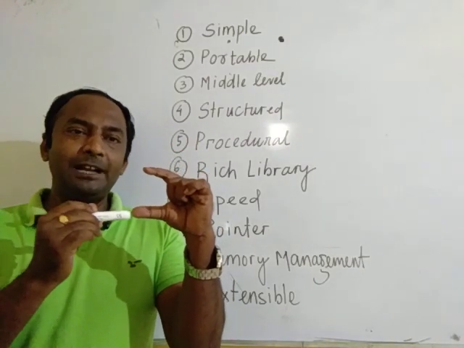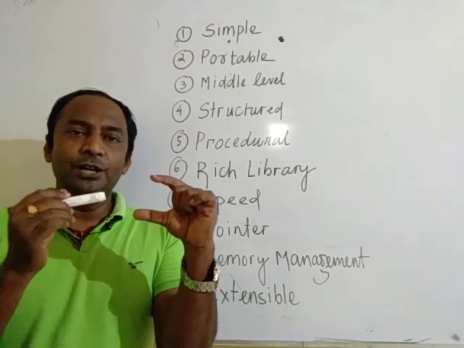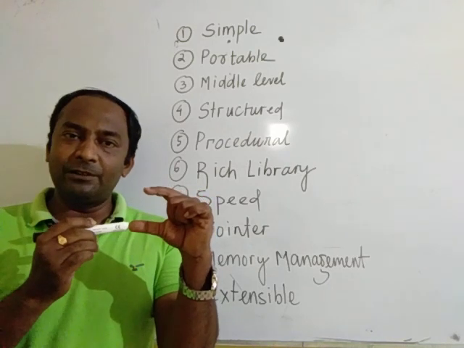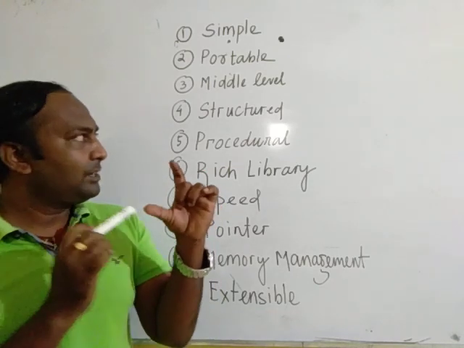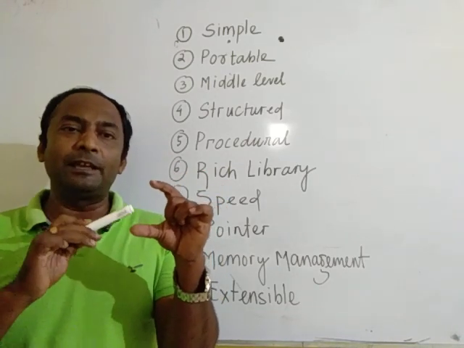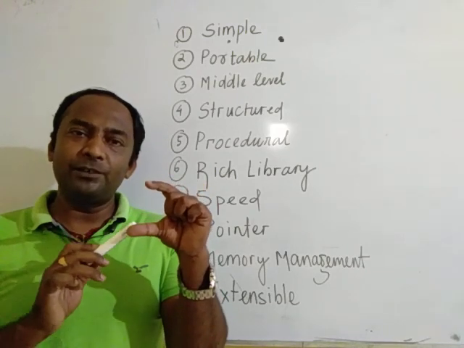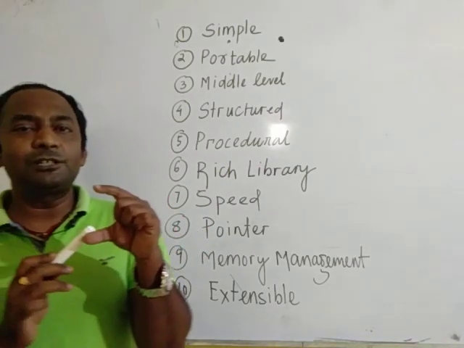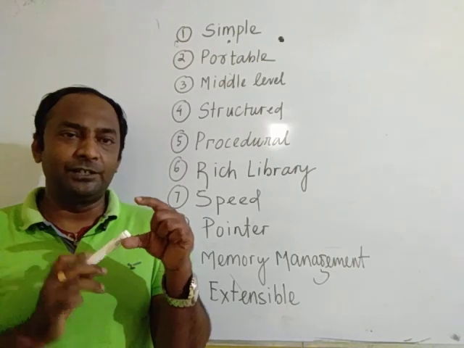Why is it known as a low level language? Because we use the C programming language to develop the kernels or the drivers for the hardware components or anything else that is related to hardware. So C is used for developing operating systems and system softwares. Low level languages are used for developing system softwares. So C is also used for developing system softwares like operating systems, drivers, compilers, etc.